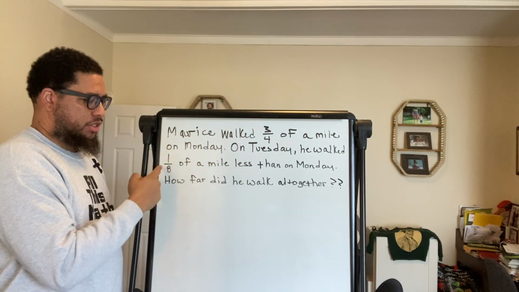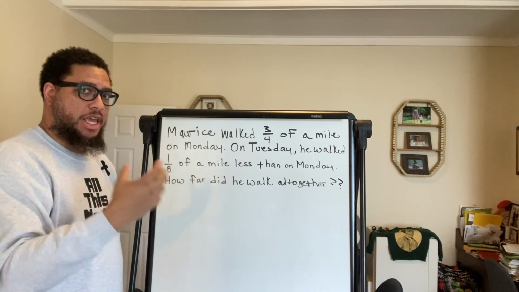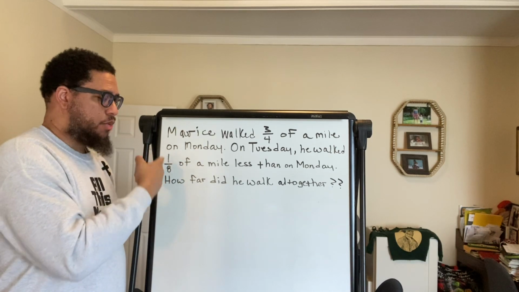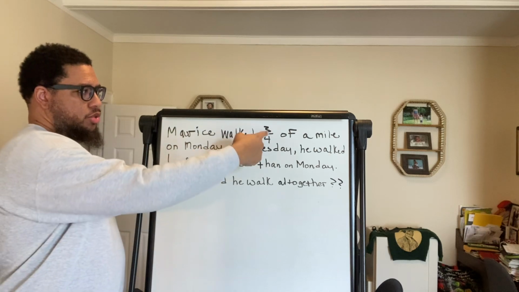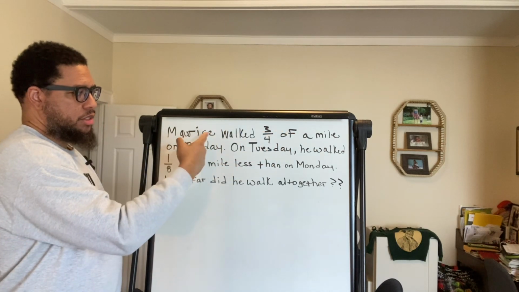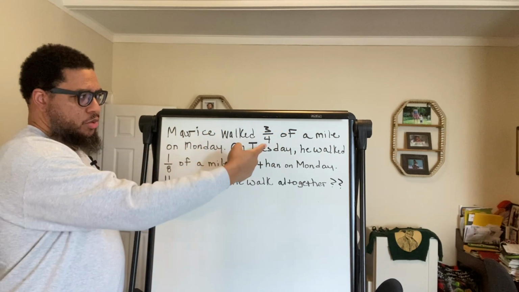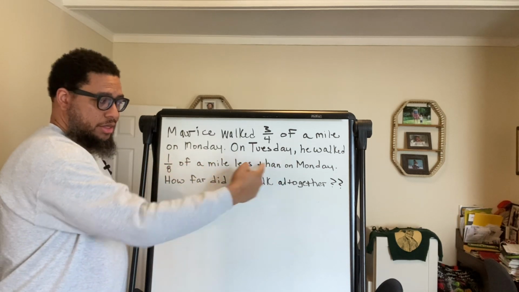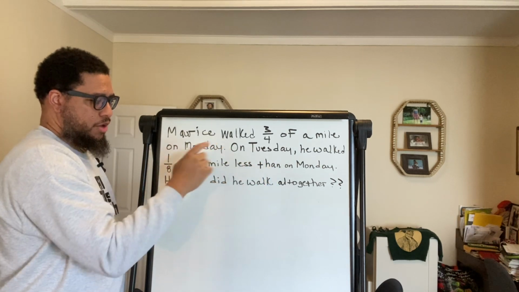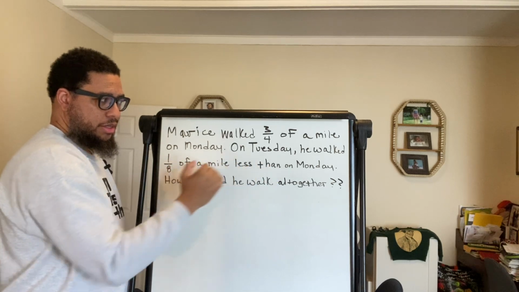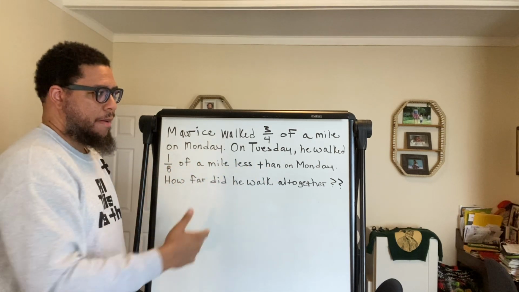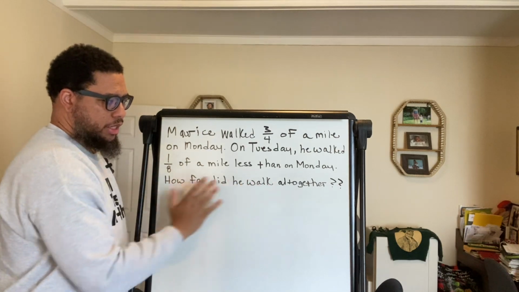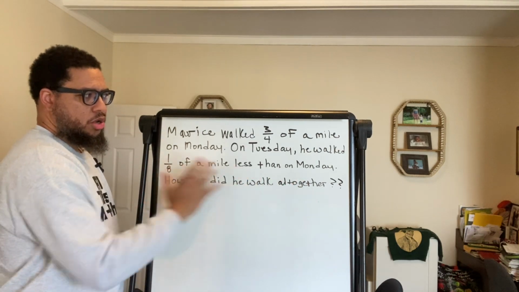Here we got eighths. How many of them do we have, though? How many eighths do we have? Our numerator tells us we have one of them. So we got 1/8. So 3/4 of a mile Maurice Bishop walked on Monday. On Tuesday, he then walked 1/8 of a mile less than, I keep saying that because it's very important, than on Monday. How far did he walk altogether? That's the main question.